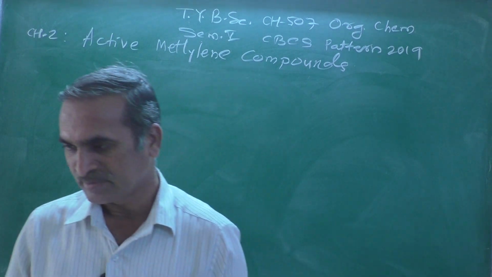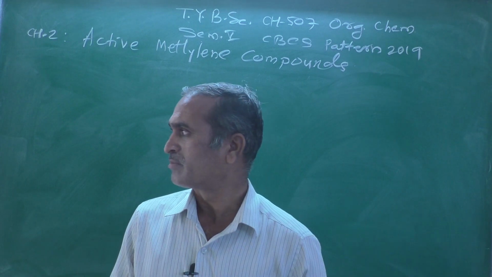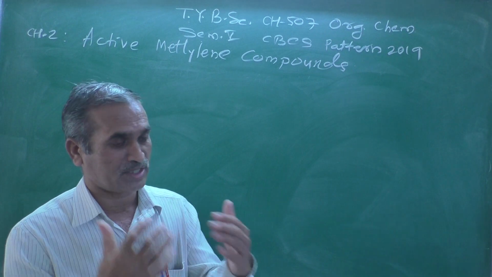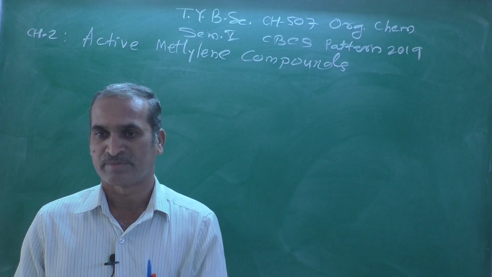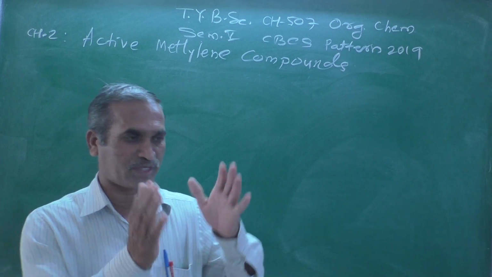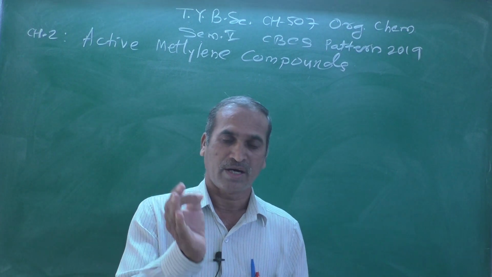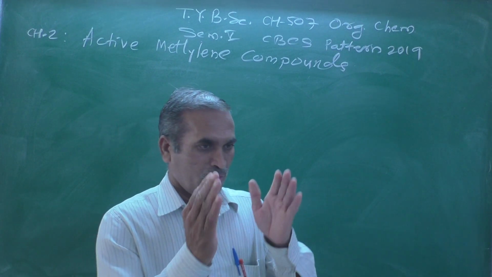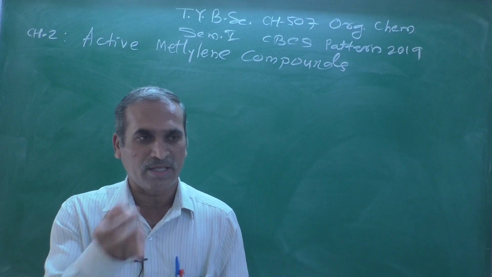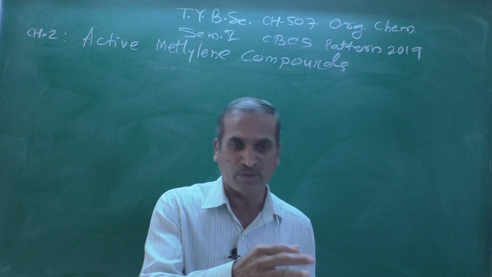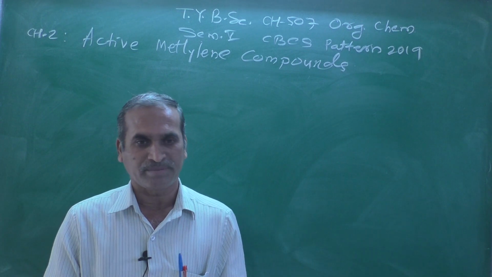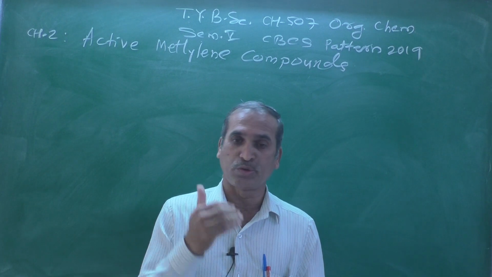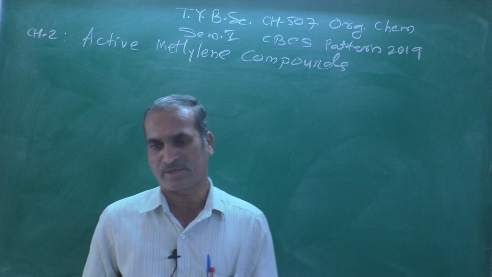So we have discussed the whole description of Claisen ester condensation with the mechanism, and the final product we got is acetoacetic ester or ethyl acetoacetate, where you can clearly see there is a CH2 methylene group with 2 protons, and those 2 protons are highly acidic in nature.